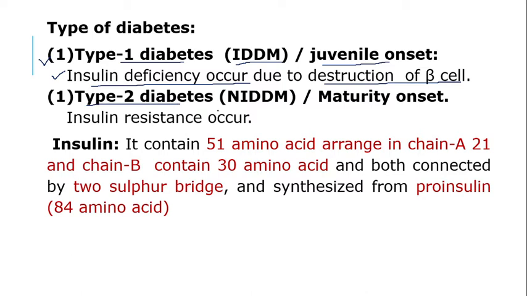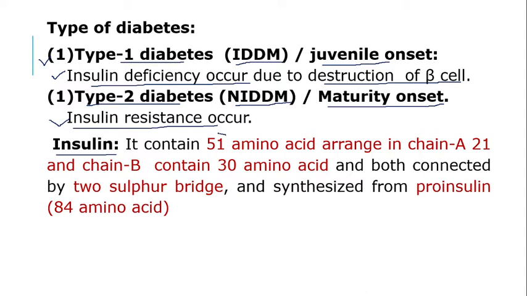Type 2 diabetes is called non-insulin dependent diabetes mellitus, or maturity onset diabetes, and in this diabetes insulin resistance occurs. Okay, so type 1 is called insulin dependent diabetes mellitus, in which insulin deficiency occurs due to the destruction of the beta cells of the pancreas. And type 2 is called non-insulin dependent diabetes mellitus, or maturity onset diabetes, in which insulin resistance occurs. Now let us discuss what is insulin.